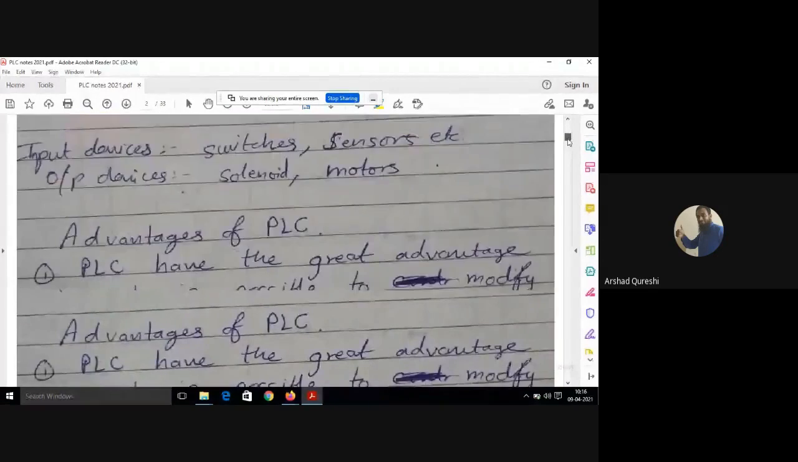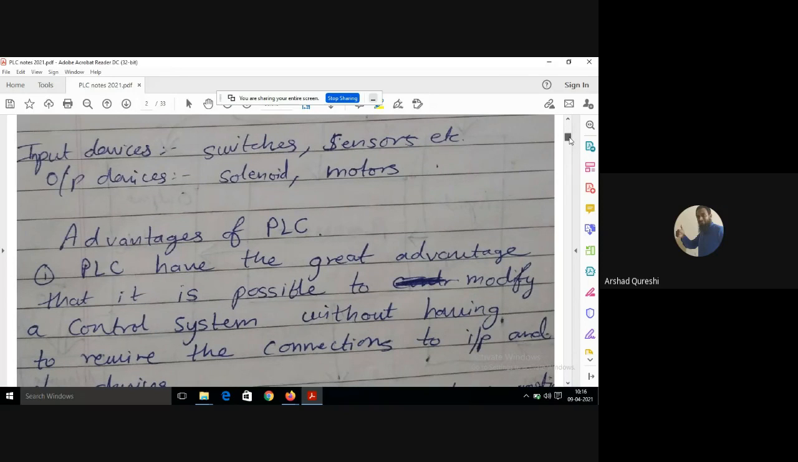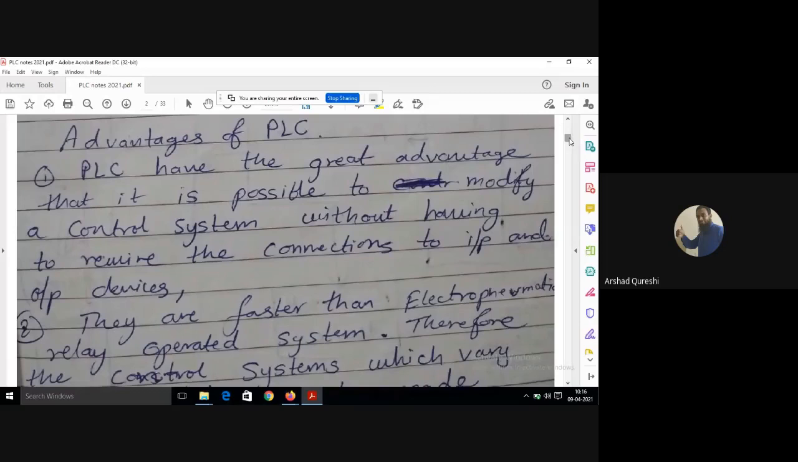You will understand it later. Okay, we will see videos and some images. Okay, input devices इसके क्या होते हैं? switches and sensors, जिससे वो input लेता है, और output devices होते हैं solenoids and motors etc. Okay, what is the advantage of PLC? PLC have the great advantage that it is possible to modify a control system without having to rewire the connections.